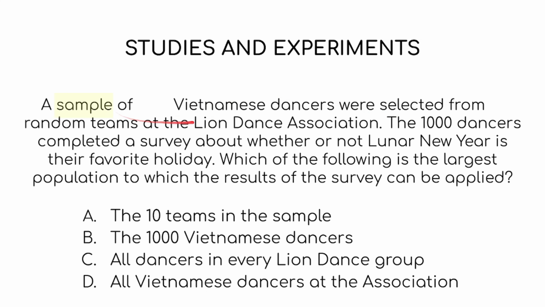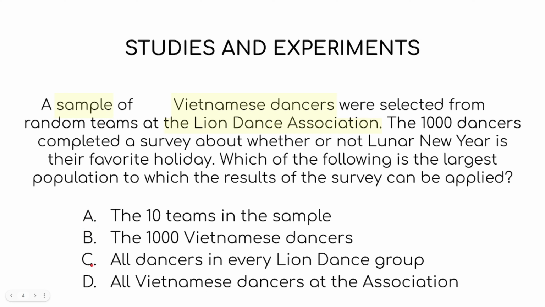Now we know our sample is gonna be Vietnamese dancers at this Lion Dance Association. So let's look at our answer choices and see what best fits. A, the 10. I'm gonna just stop right there. Any answer choices that contain a number are instantly going to be wrong. So that marks out A and B.